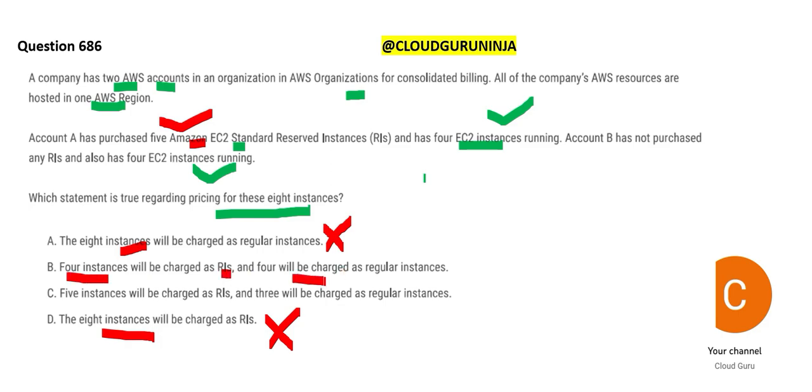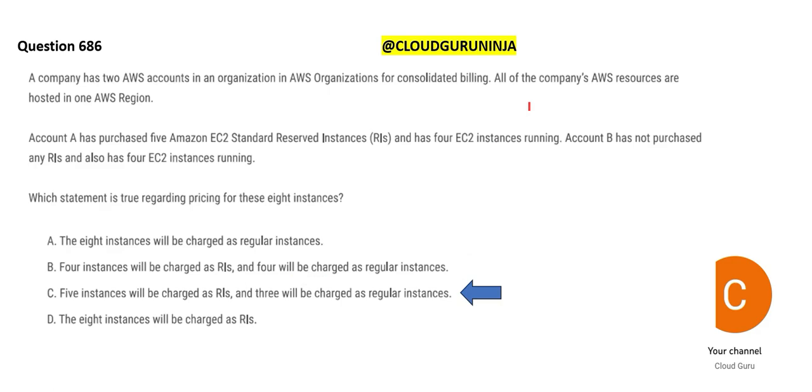It will not be 4, because you have already purchased 5 EC2 RIs, so you have to run that. Even though these are two different accounts, you have to run 5 RIs. So 5 RIs will always be running. Now how much are you left with? You are left with 3, because 5 plus 3 is 8. How do I get 8? Because this 4 and this 4. So 5 plus 3 is 8. Now if that is the case, then option C looks correct, because they are saying 5 will be charged as RIs and 3 would be charged as regular instances.